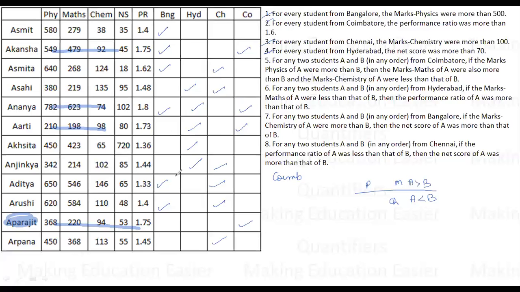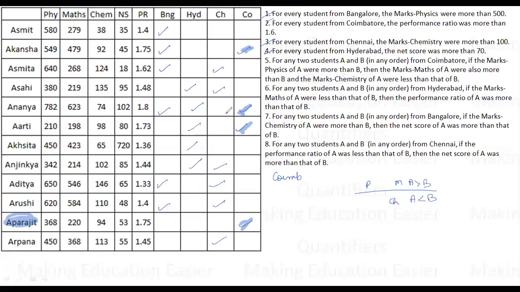Now, this is definite, this is definite, this is definite. If I talk about RP, 210 less, 188 less, this more. So this is the highest for her, so 210 less. So this also qualifies. So RP can also be from Coimbatore. So these four people can be from Coimbatore. Out of these four, one person, that is Rajat, is definitely from Coimbatore, right? Up to now. Now let's see what else we have.